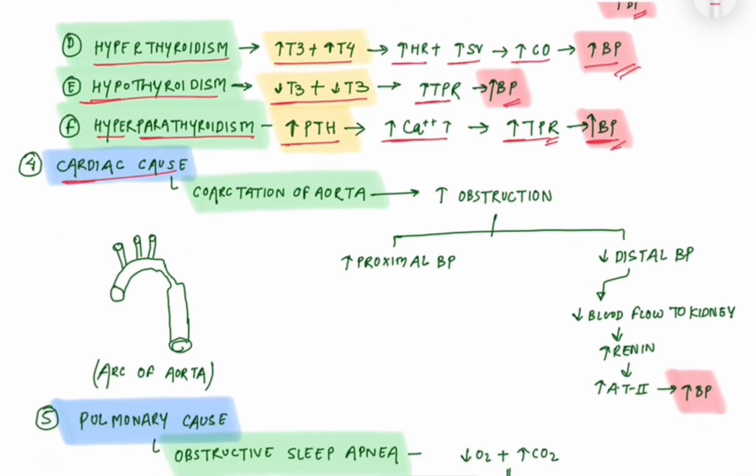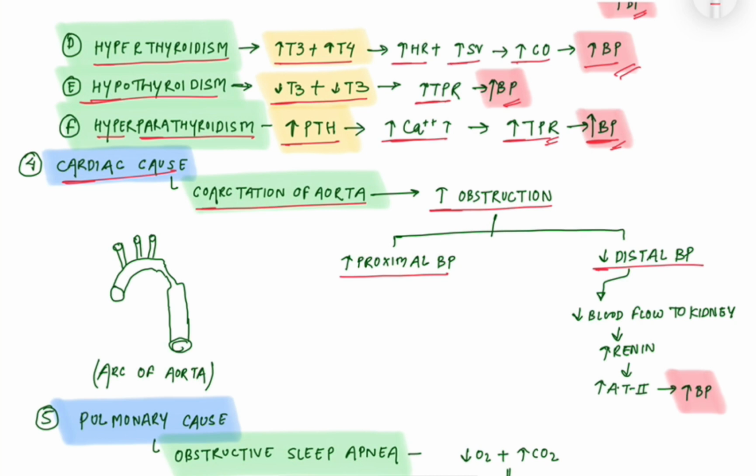Cardiac cause: coarctation of aorta. Coarctation of aorta means narrowing of large blood vessels like the aorta, causing obstruction. It presents with increased proximal blood pressure and decreased distal blood pressure.